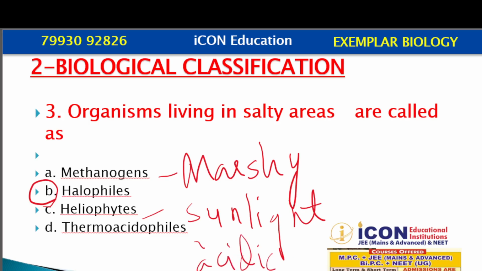They can live in acidic conditions, hot springs, and they can tolerate hot environments. So the correct answer for organisms living in the salty areas is Halophiles.